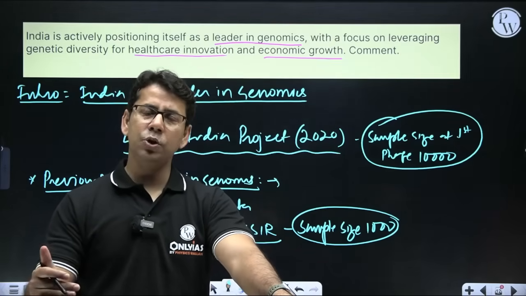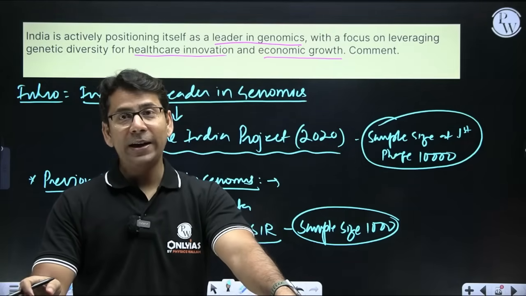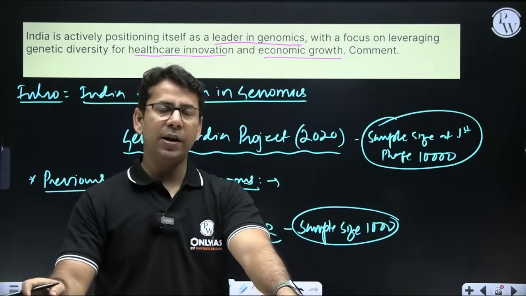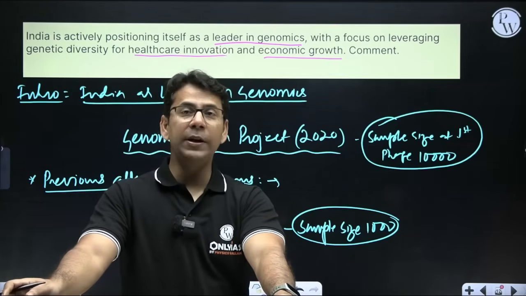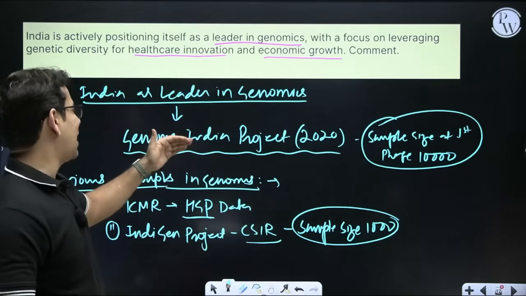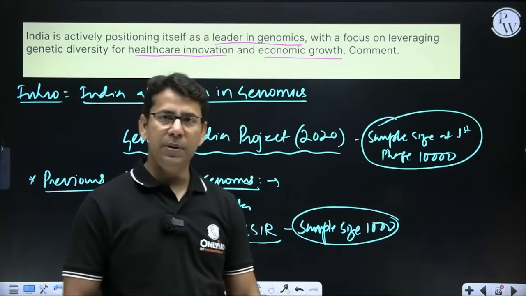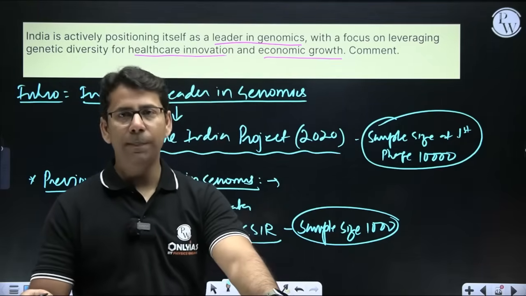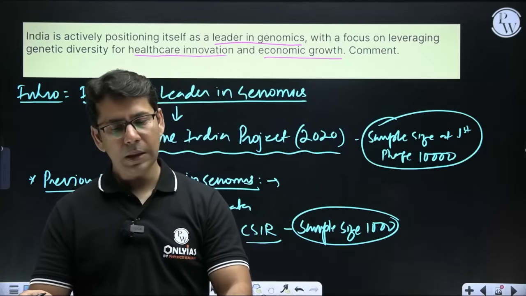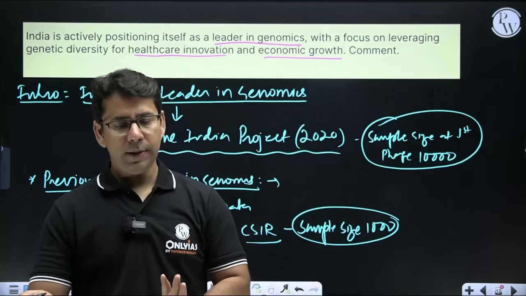And then we realized we should go for a bigger sample size to get more data. And if we have more data, we can find more information related to the genomics of the Indian population. Then we went on to start the Genome India project in 2020. And in the first phase, 10,000 people's genomic data have been compiled. So these are the kinds of things that you can write and introduce the topic, right?